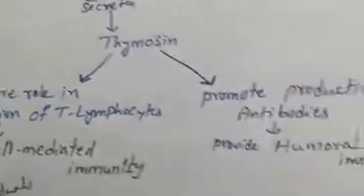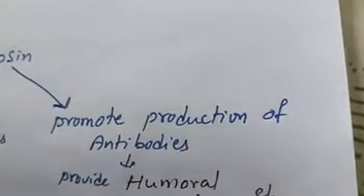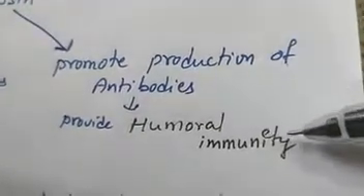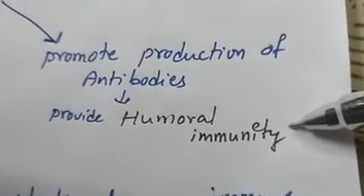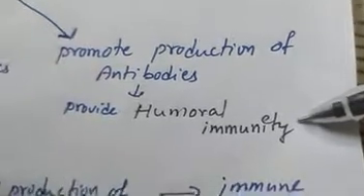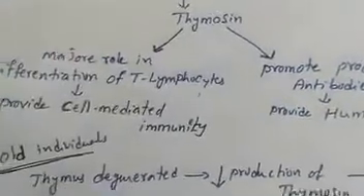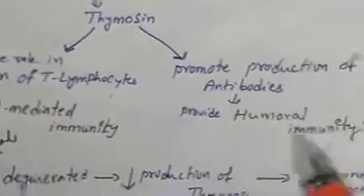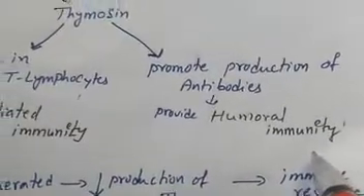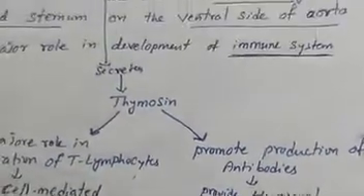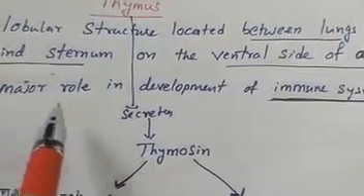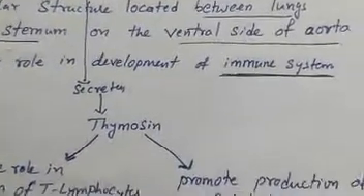And another way is that thymosin promotes the production of antibodies, which will provide humoral immunity. So it provides cell mediated immunity as well as humoral immunity. Overall, it plays a major role in development of the immune system.